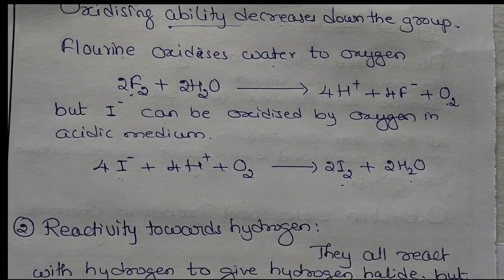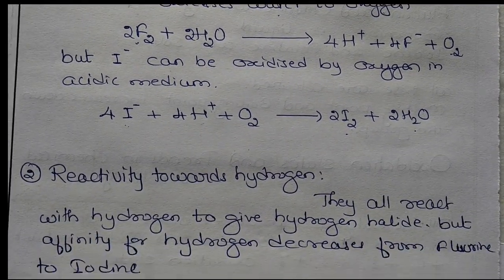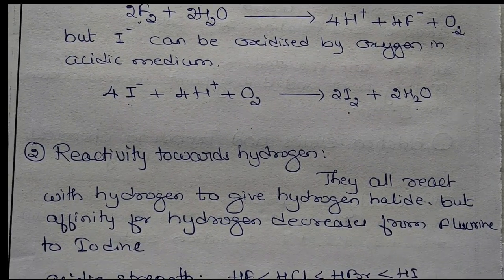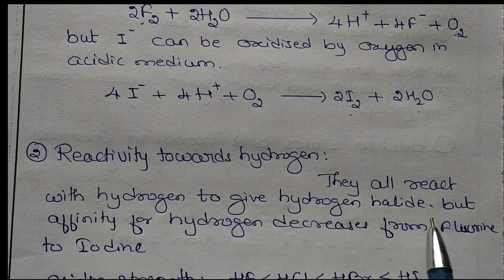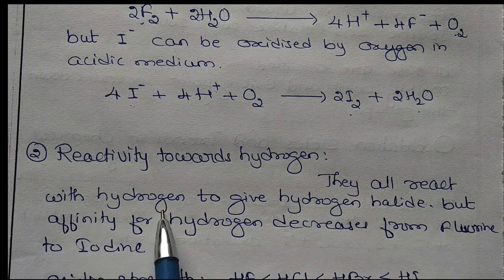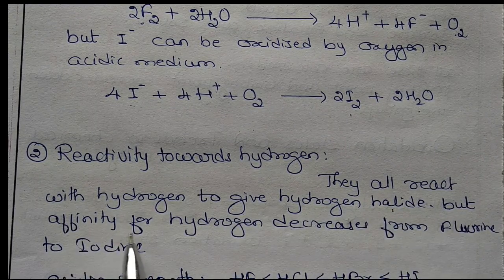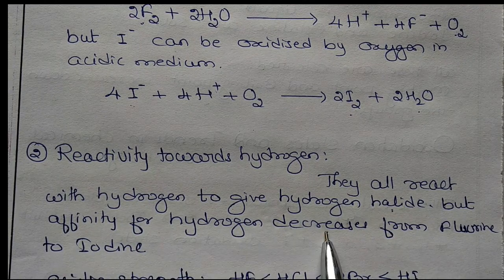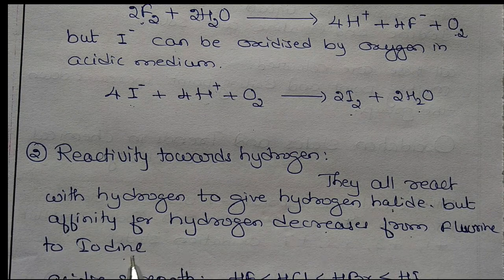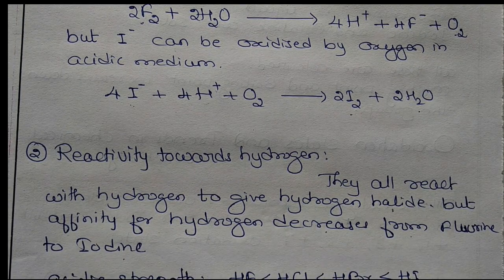Reactivity towards hydrogen: they all react with hydrogen to give hydrogen halides, but affinity for hydrogen decreases from fluorine to iodine.